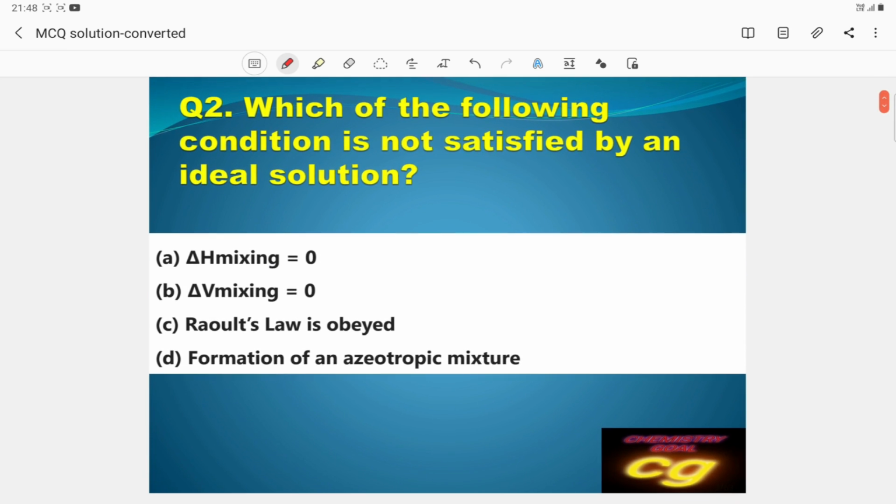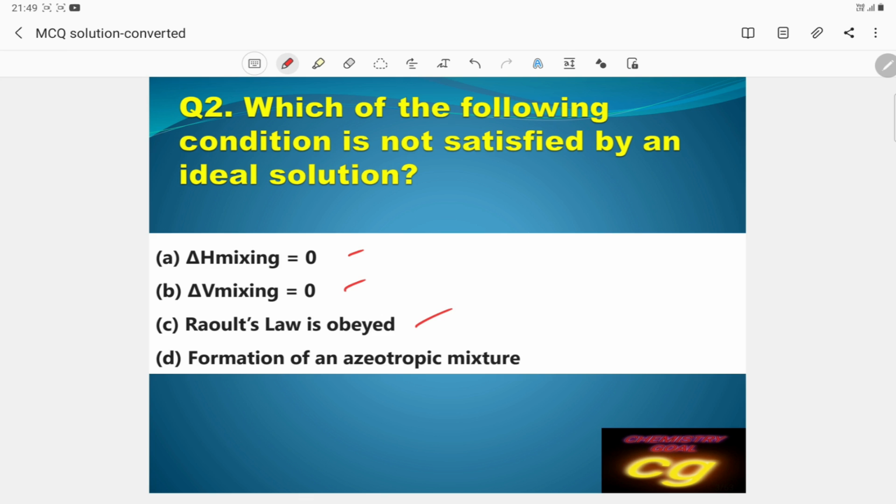Second question is like this: which of the following conditions is not satisfied by an ideal solution? We know the important conditions of an ideal solution are enthalpy change is 0, volume change also 0. It obeys Raoult's law, it is satisfying for an ideal solution.